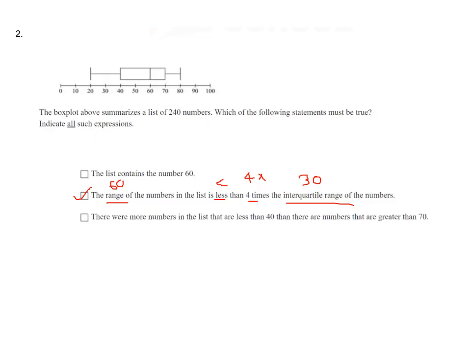There are more numbers in the list that are less than 40 than there are numbers that are greater than 70. We don't know whether there are more numbers that are less than 40, or more numbers that are greater than 70. We don't know about the values. We just have a box plot that summarizes those values, right? So we cannot say whether C is correct or not. So option B is the correct answer in this case.